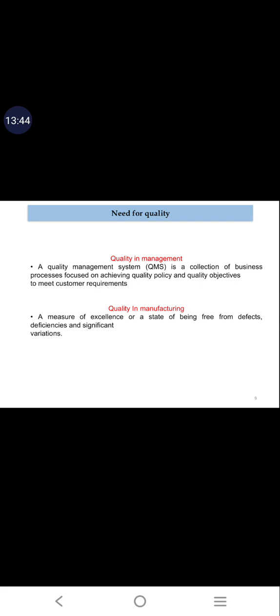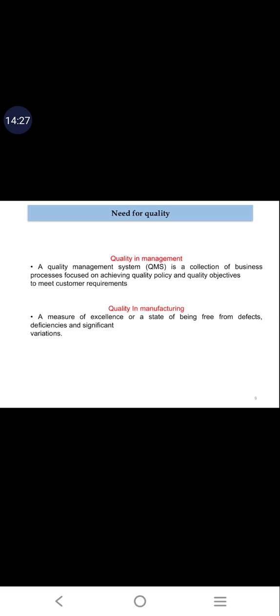For example, the management will be involved and will be framing the quality policy. For a quality policy, you can say that the quality policy of a particular company is defect free products. So quality in management is nothing but the management being involved in improving the quality of the product and meeting the customer requirements. They will be framing policies and objectives of the company to improve the quality. So that is called quality in management.